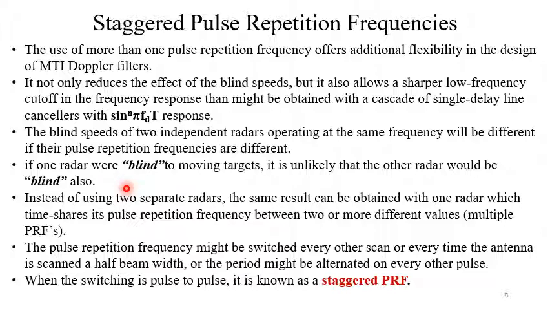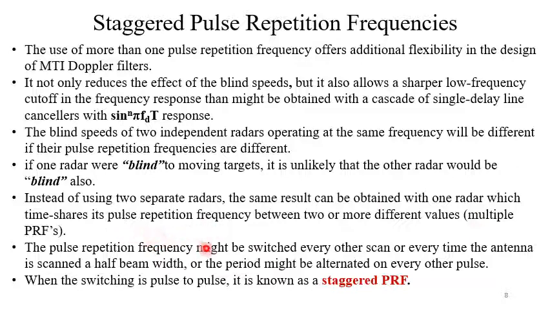Now, instead of using two radars simultaneously, the same result can be obtained with one radar, which time shares its pulse repetition frequency between two or more different values. This is called the multiple PRF.